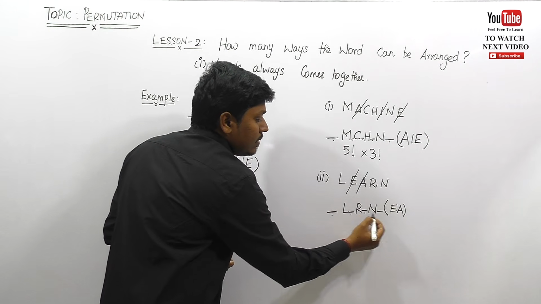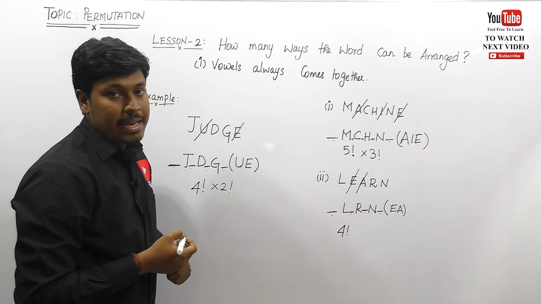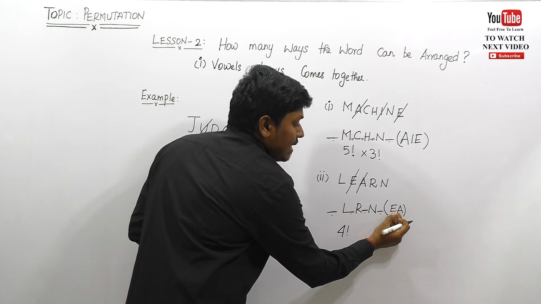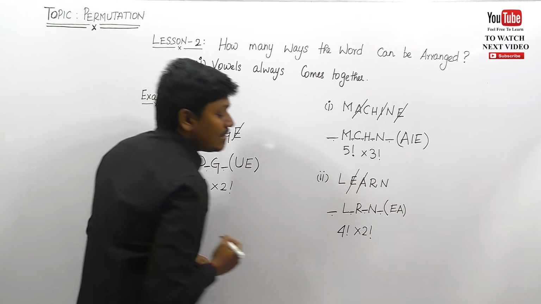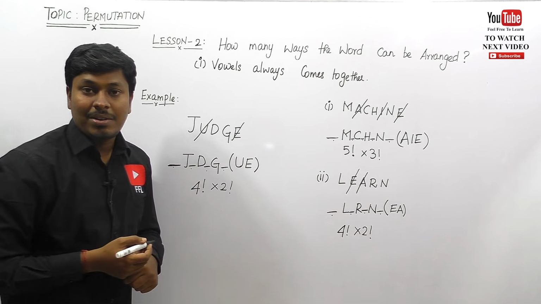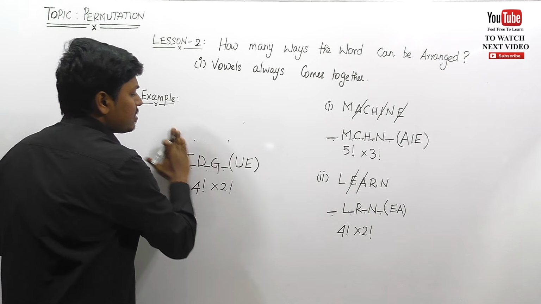See how many places are there? 1, 2, 3, 4. So 4 factorial ways we can place this E and A, and you know that this E and A can be written as A and E also, so into 2 factorial. So the answer is 4 factorial into 2 factorial. So friends, let me see some other examples, right?